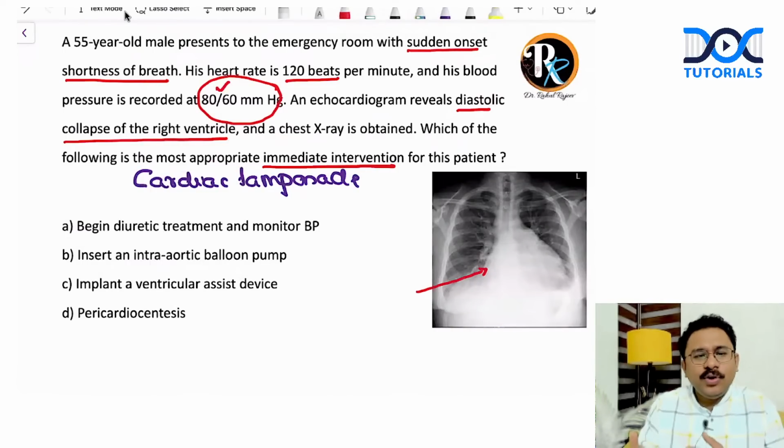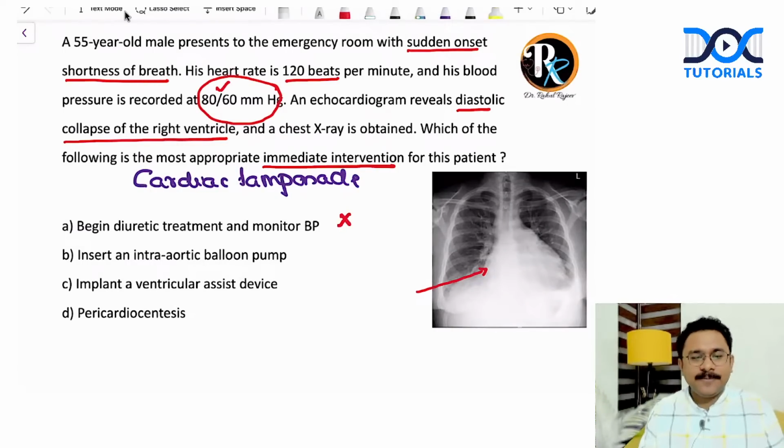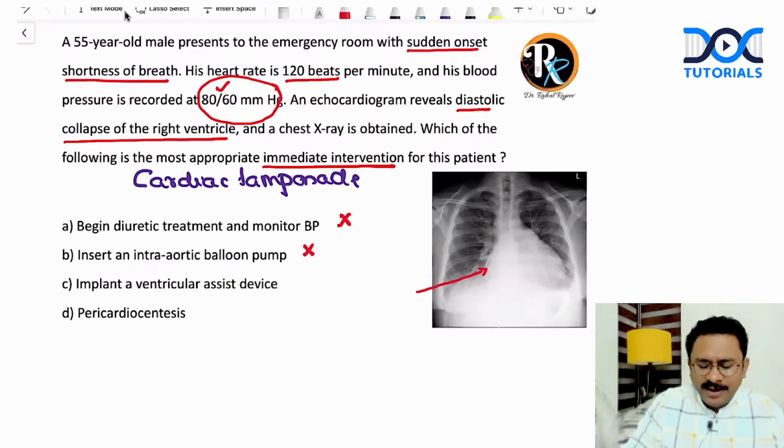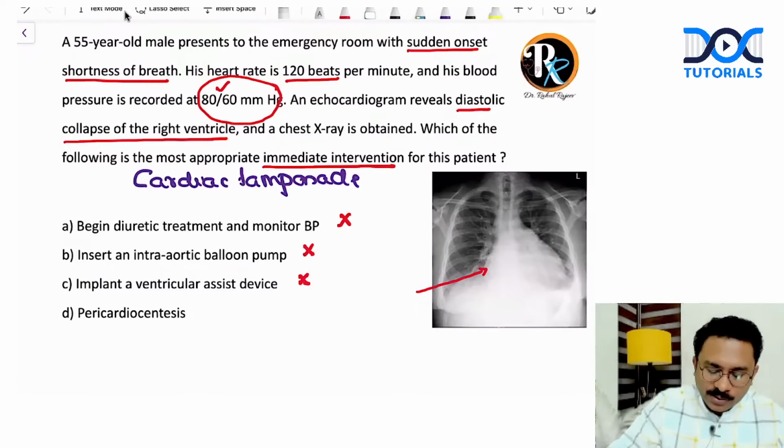Do you think you're going to give diuretics and further reduce the BP? No way, that's not my answer. Insert an IABP? That is not going to be the answer. Ventricular assist device? No. This is not a scenario of heart failure in that context to go for these managements, but the life-saving procedure here is going to be a pericardiocentesis.